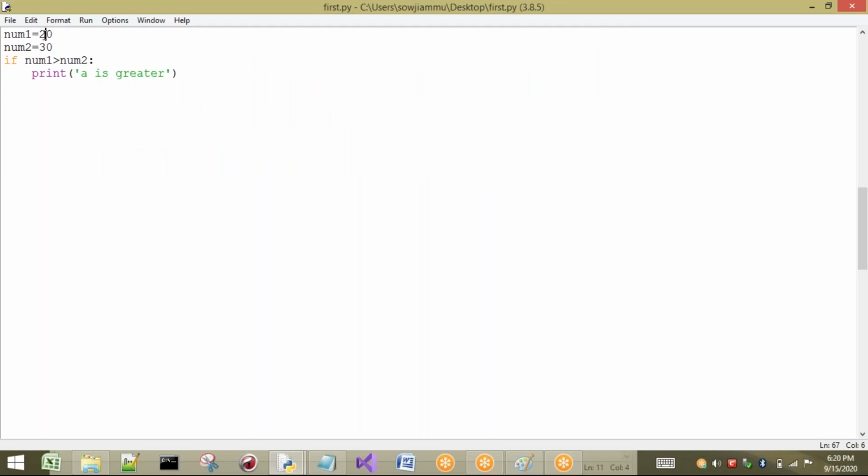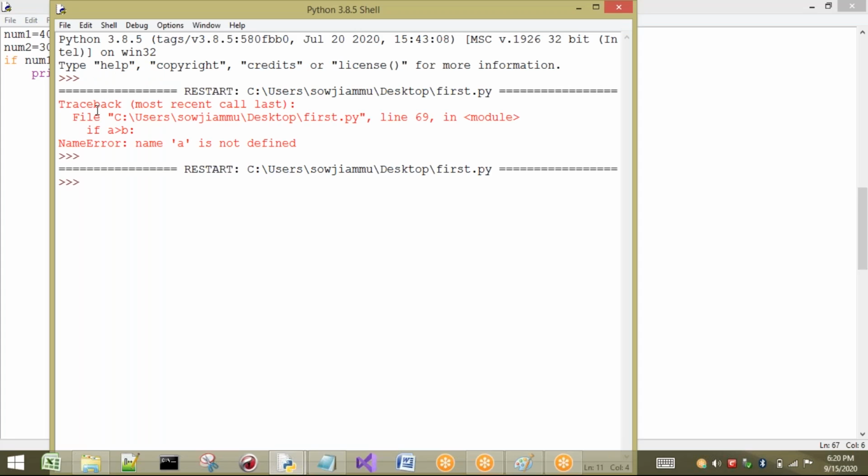Now I will change the values. Here I will place 40. Now see what happens here. num1 is greater than num2. That means this condition is true. Then only this statement will be executed. Okay. Now you will get an output that is: a is greater.